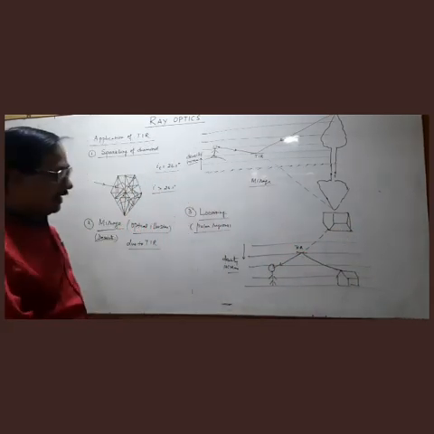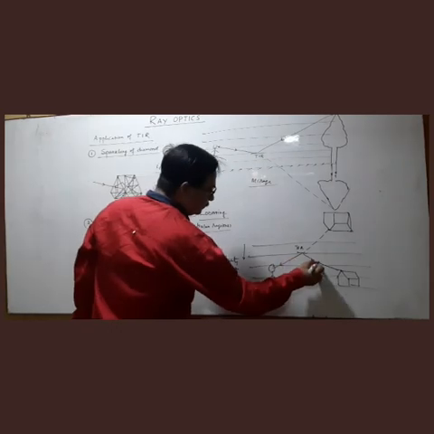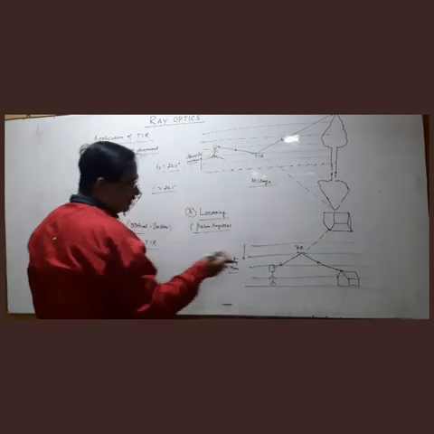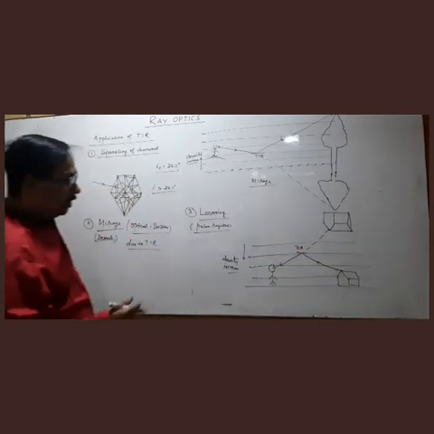So the inverted image of the hut we can see, and this is called looming.